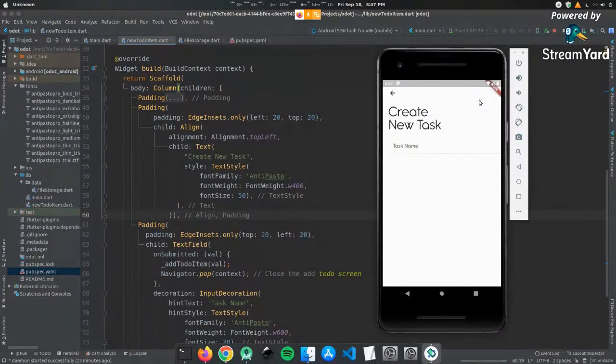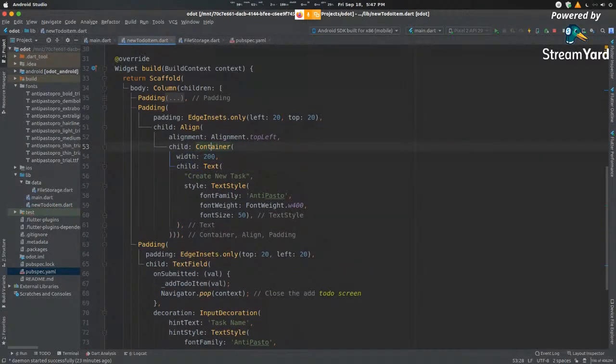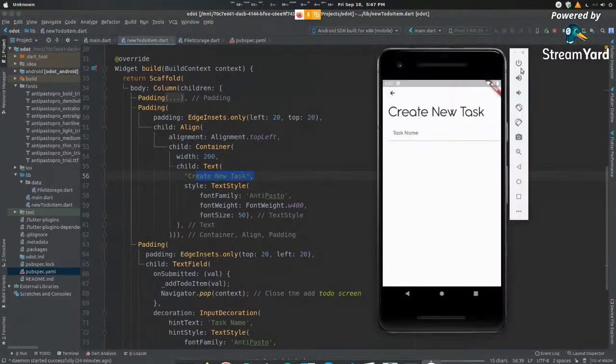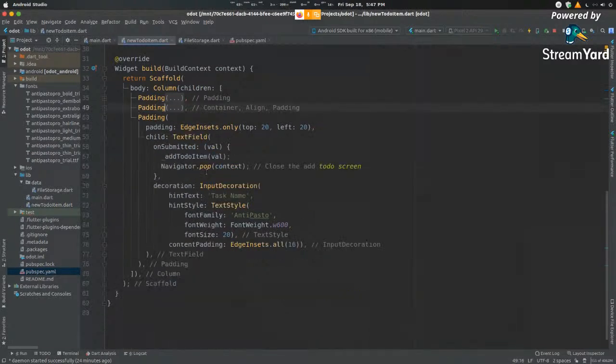And let me run this. Everything is in a single straight line. But I want it to look that way. I want it to have a fixed width. How do I go about doing that? In order to give any element a fixed width, we need to give it a container. We need to nest that particular item inside a container. So here in this container, you can see that I'm assigning it a width of 200. And then inside it, I'm defining my text. So when I hot reload this, you can see that it's now forced to fit into this new area. That is our text component done.